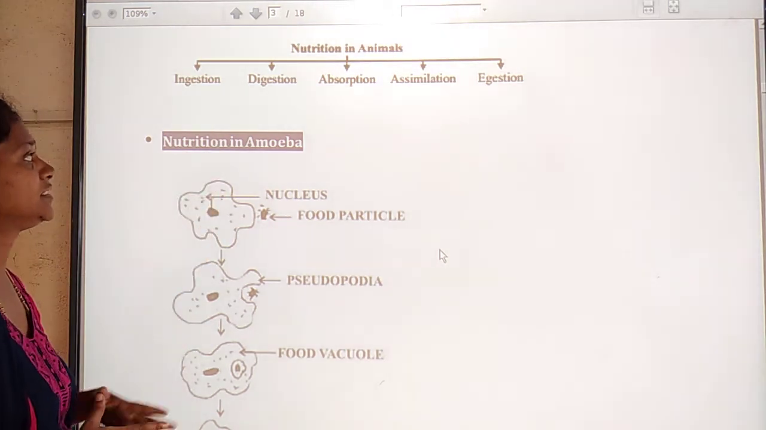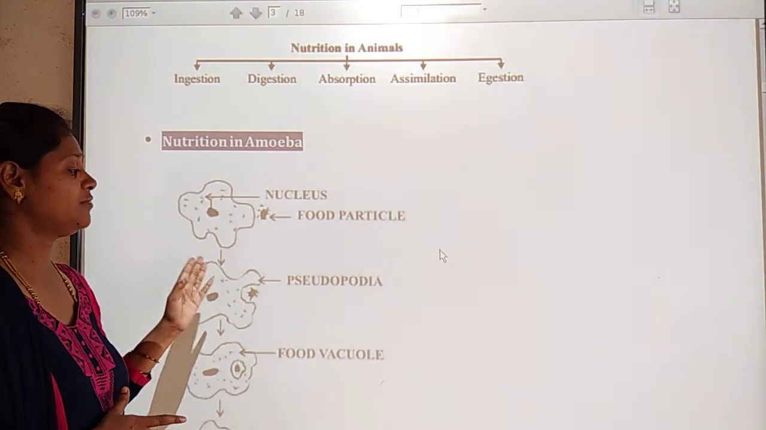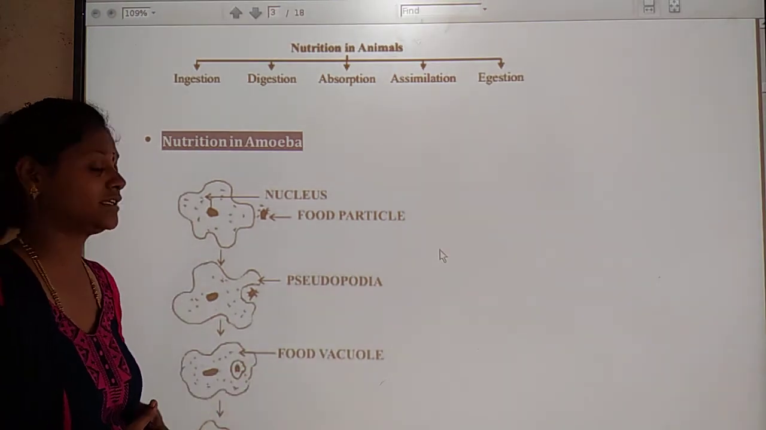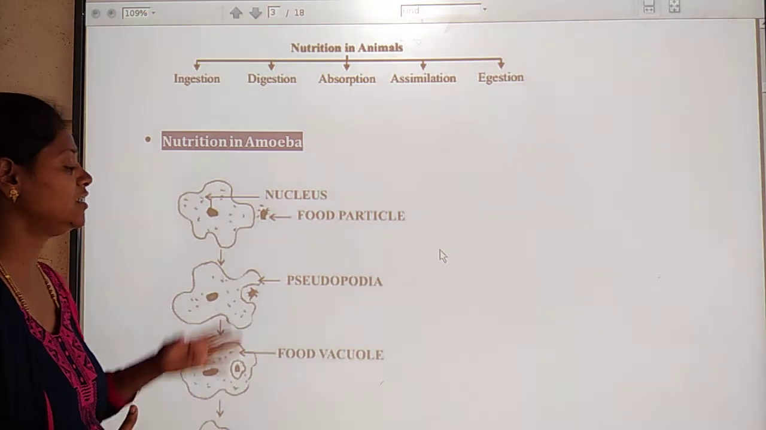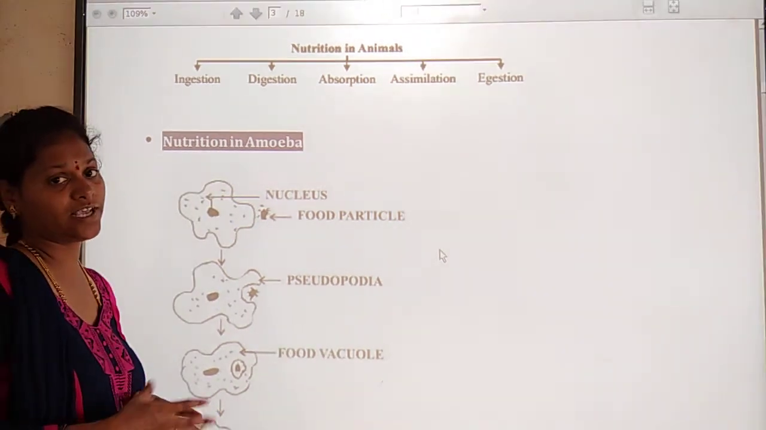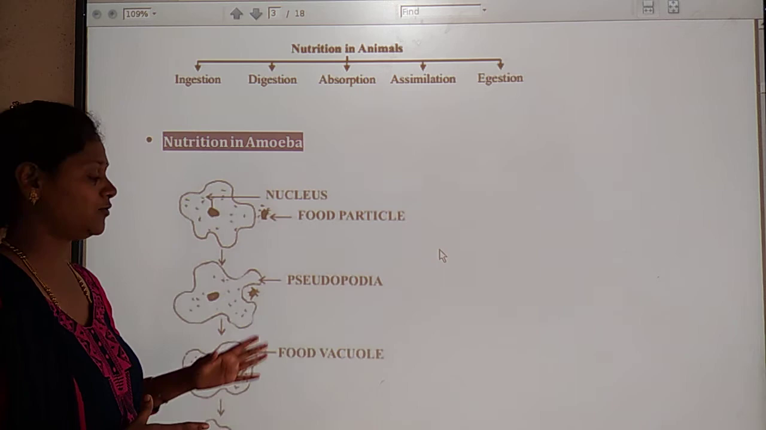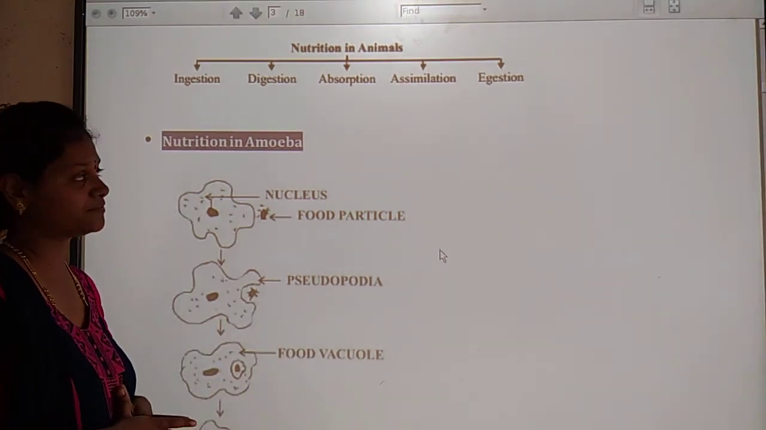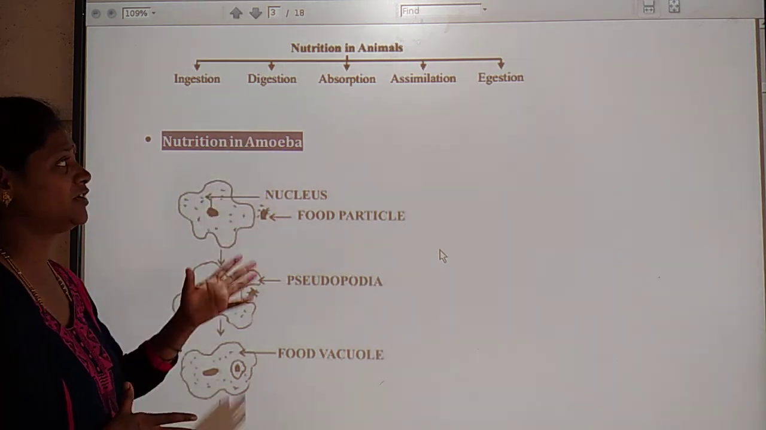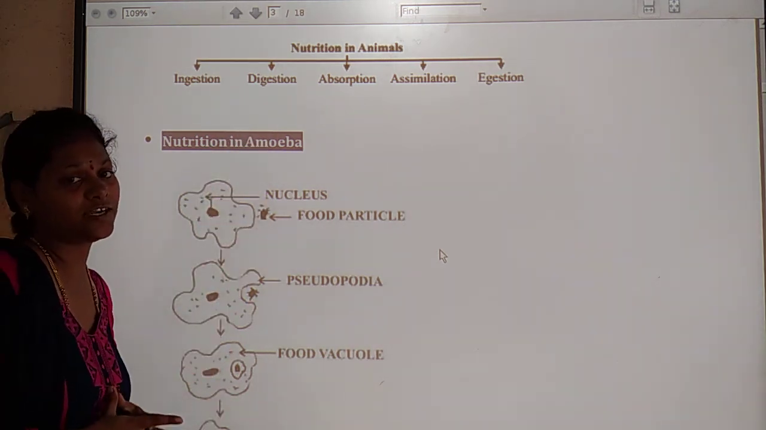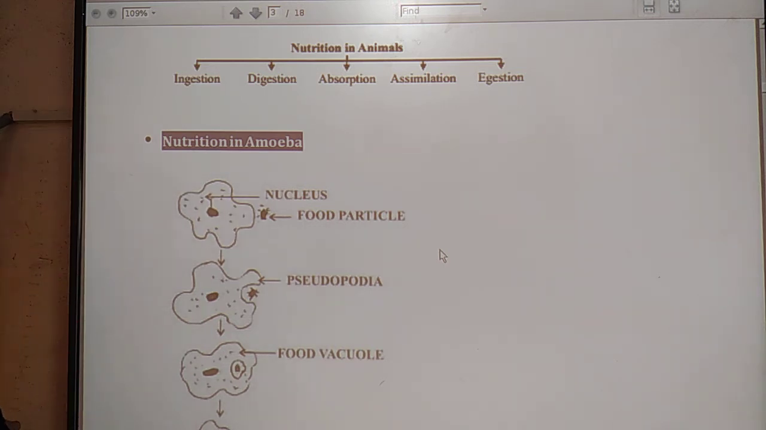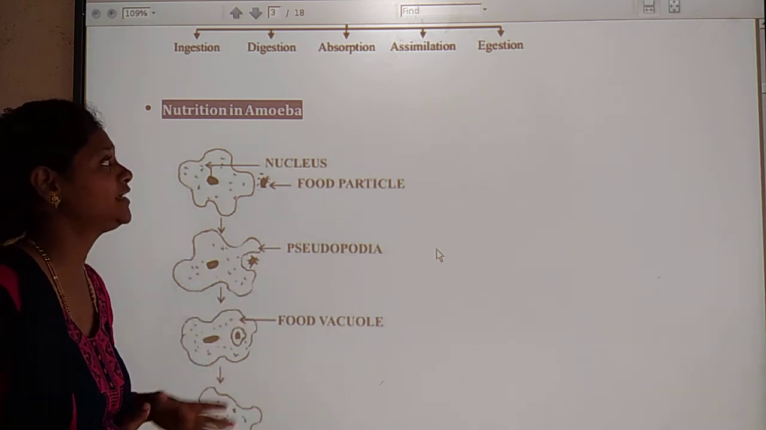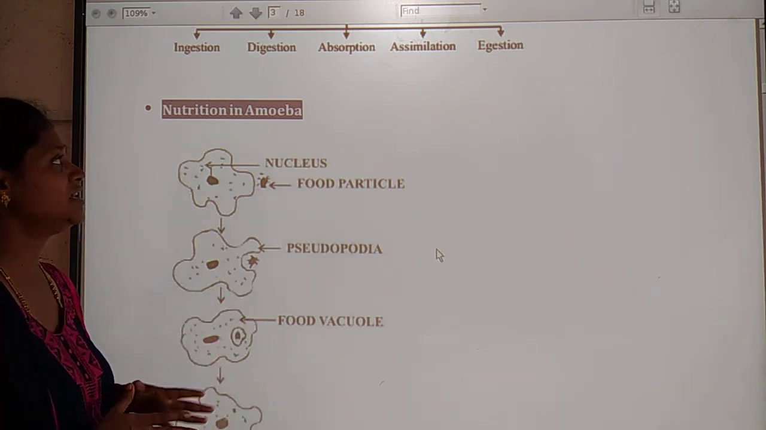Afterwards, the food is digested in the food vacuole. So with the help of the food vacuole, the ingested food can be digested in the amoeba. Okay, so this digested food can be absorbed with the help of the cytoplasm. Here the digested food is absorbed with the help of the cytoplasm.